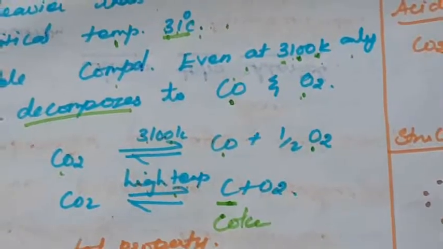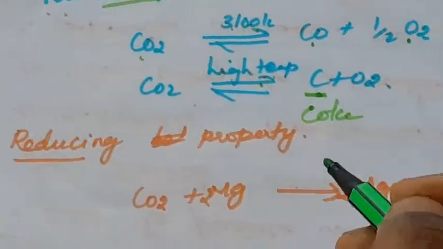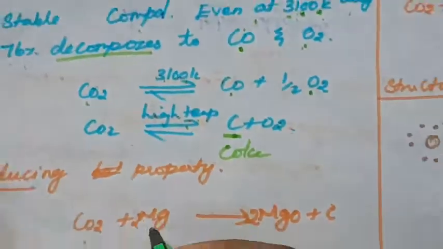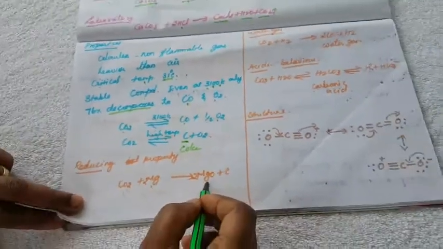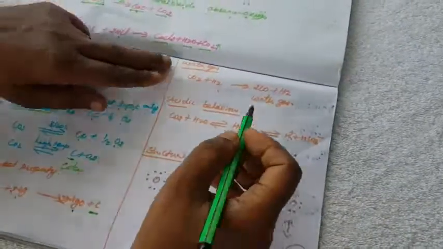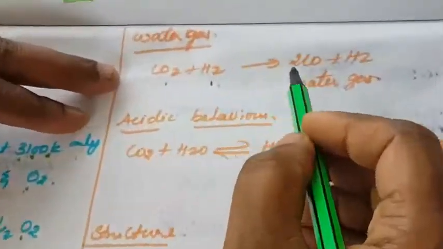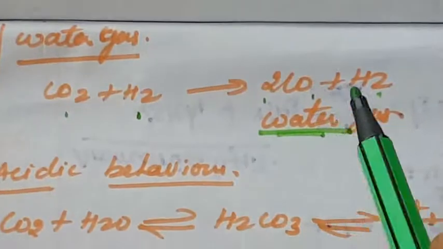Next one is the reducing property. We already know that carbon monoxide is a best reducing agent. Magnesium reduces carbon dioxide to carbon, forming magnesium oxide. Another one is water gas: CO2 plus H2O gives CO plus H2. That is the water gas preparation.